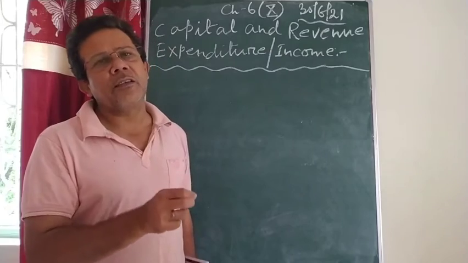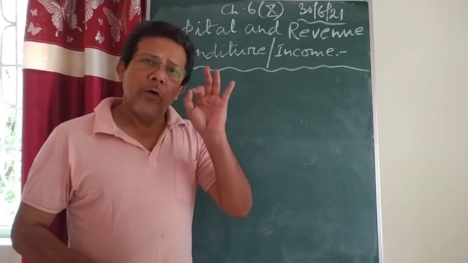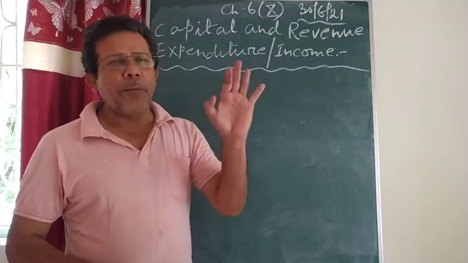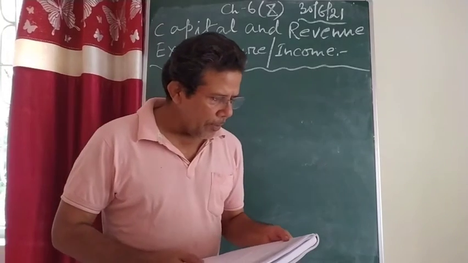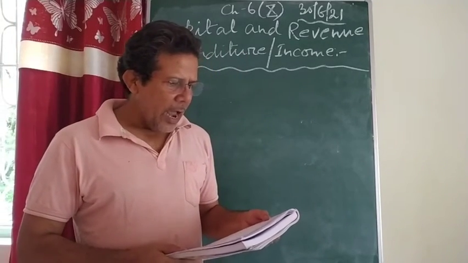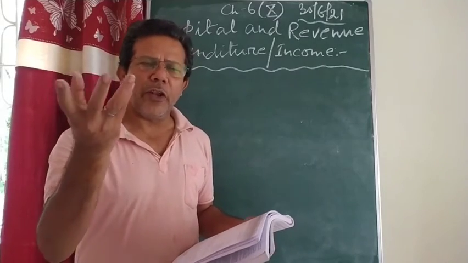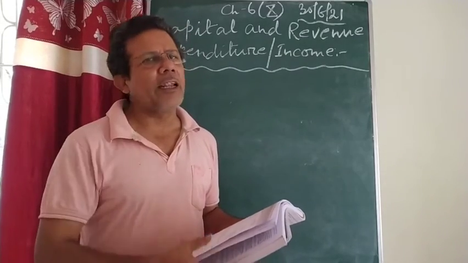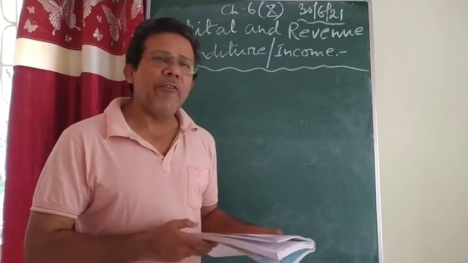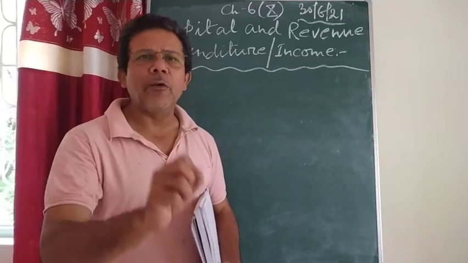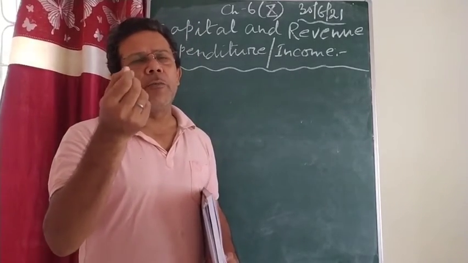Let me discuss which questions and answers you are supposed to write from this chapter. Follow this YouTube video and write whichever question and answer I tell you. First question: define capital expenditure and give examples. You don't write 4, you write 2 examples. You know how to write the definition of capital expenditure, and you just write 2 examples. Next question, beta: what is meant by revenue expenditure? Here also you add one thing: define revenue expenditure and give 2 examples of it.